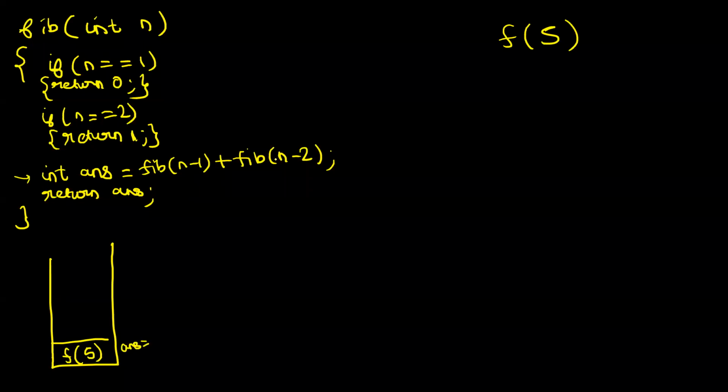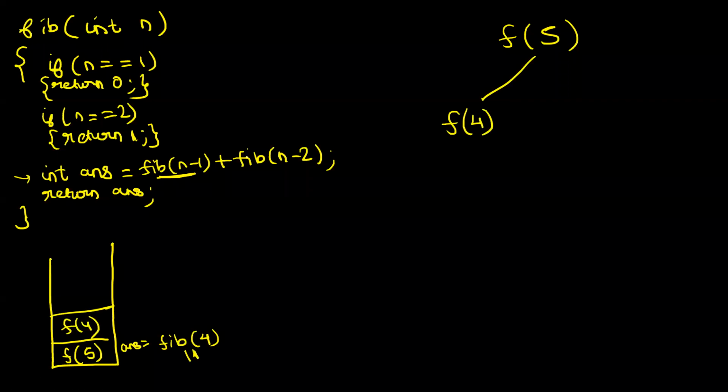First of all, the right hand side is evaluated. The first call will be made to fib of n minus 1. So answer is equal to fib of 4. The moment I say fib of 4, I am making a call to the same function with a different value. So the context of f of 5 is paused right here, and a new context for f of 4 is created. Now this context starts running.